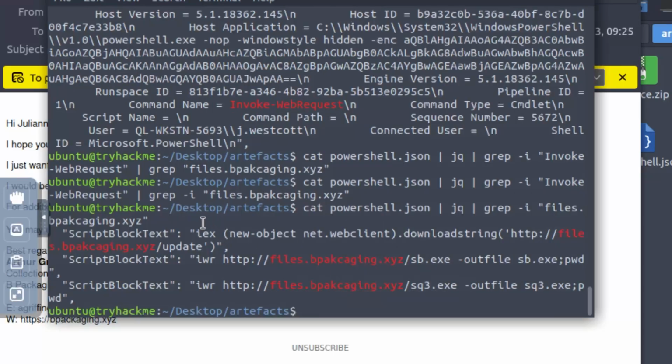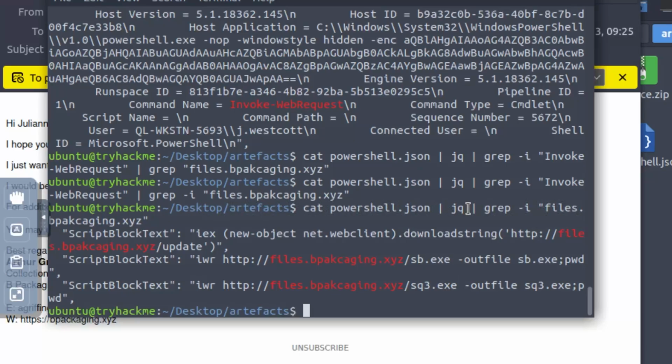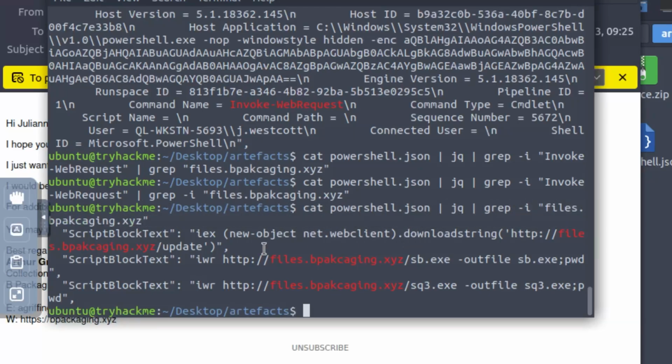Okay, so the command that actually ended up working was the cat of that, without any other parameters fed into jq. So we just did jq, although I feel like that's probably not even necessary. Then I did grep -i and just the domain for the files B packaging website. We have 3 different references to it, in script block text.